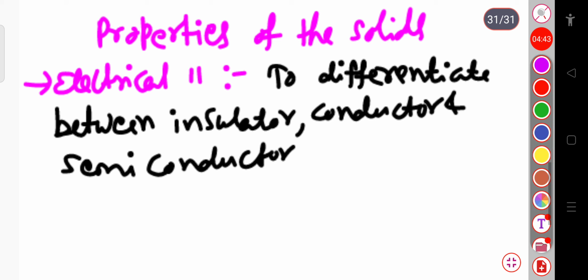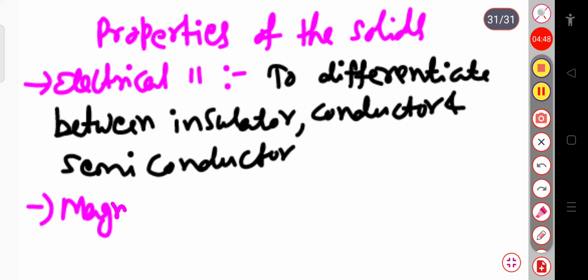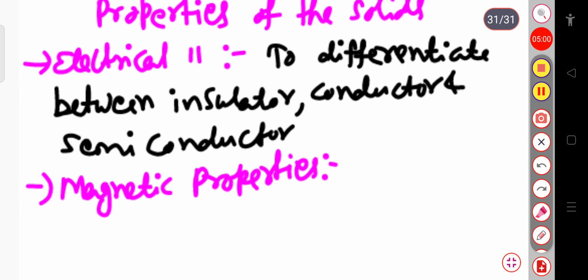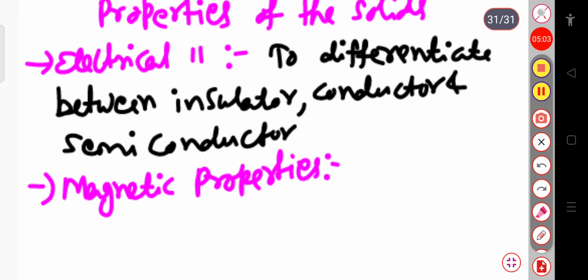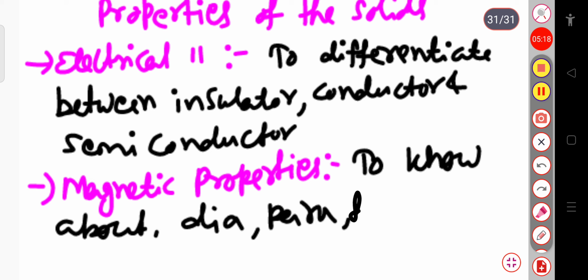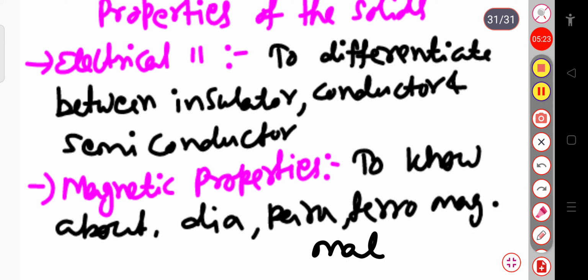Similarly, the magnetic properties. Why are we studying these magnetic properties? To know about paramagnetic behavior, or to know about diamagnetic material, paramagnetic material, ferromagnetic material, etc. We are studying this.